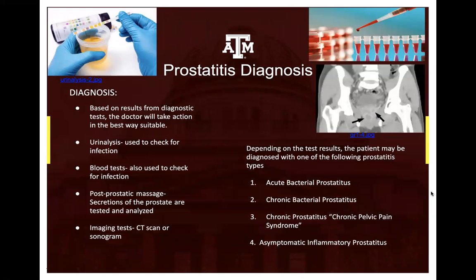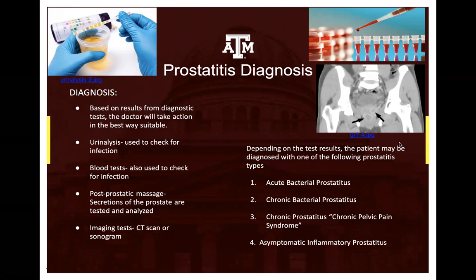There are many diagnostic tests that a doctor may run when testing for prostatitis. Urinalysis is used to check for infection, as well as blood tests. Post-prostatic massage tests the secretions of the prostate. Imaging tests such as CT scans or sonograms can also be used when diagnosing prostatitis. In the picture above, where the pointer is located, this shows multiple ring-like calcifications. This can indicate chronic prostatitis.